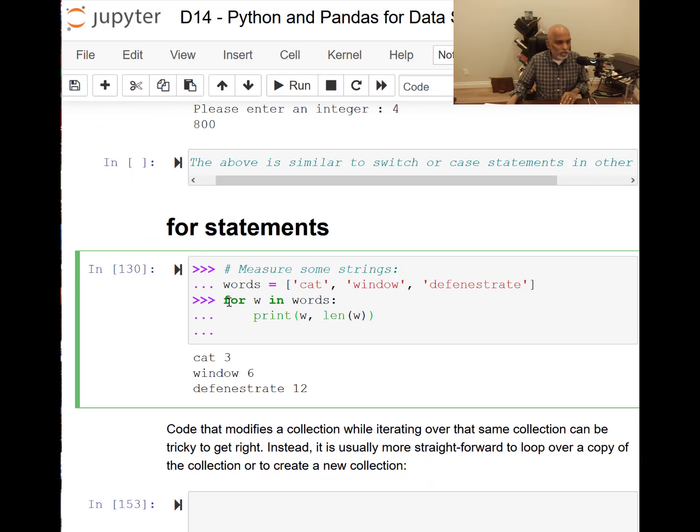So here is the for statement, working on an iterable object. That means an object that you can iteratively pull out values from and then execute a block of statements. In this case, what did you pull out? You pull out cat first and print it, and then you go back to the words. The next one is window, so it prints the window and its length, and finally it pulls out the last word from the words list, and prints that word and its length.